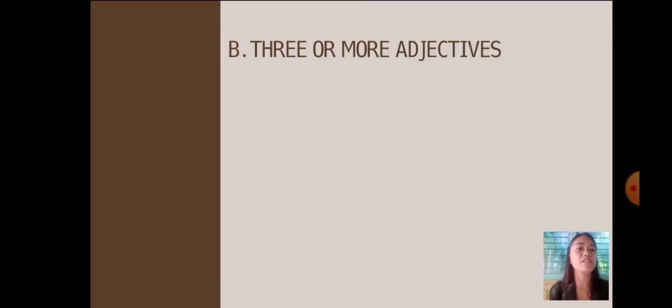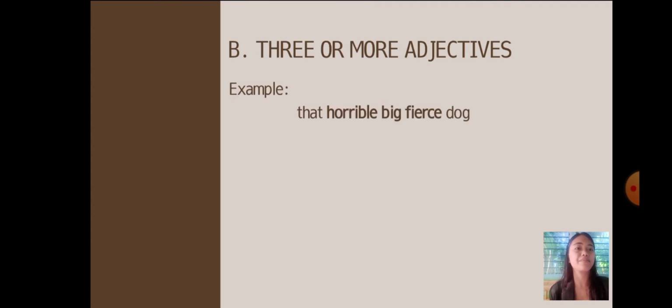Now the second one: using three or more adjectives. Example: that horrible big first dog. The adjectives there are horrible, big, first. In this example, the adjectives are in front of the noun, but it is unusual to have more than three adjectives.